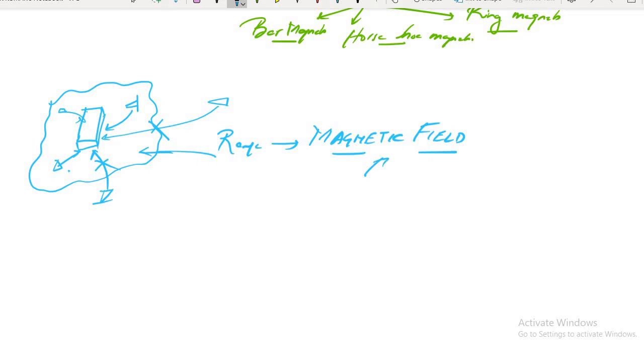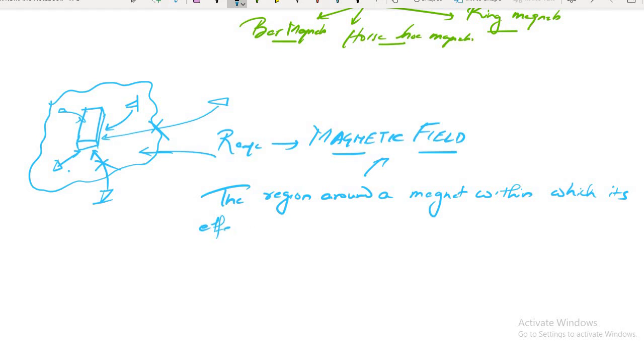So what is magnetic field? The region around a magnet within which its effect can be experienced. Have you understood what I have written? The region around a magnet within which its effect can be experienced.